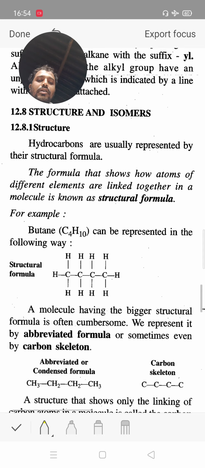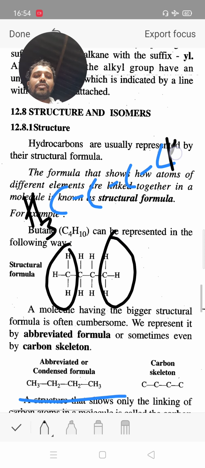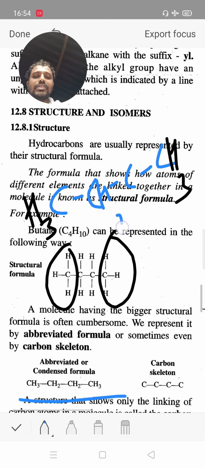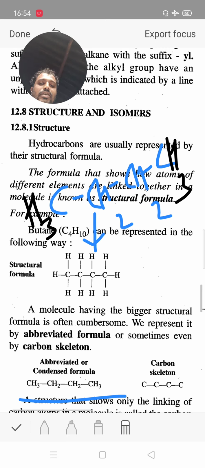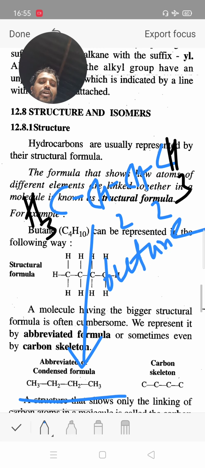So the condensed formula we also write in this way. There are a total of 4 carbons. In the condensed formula, the end carbon has 3 hydrogens, CH3, the middle carbons have 2 hydrogens, CH2, then CH2. This is known as the condensed formula. CH3, CH2, CH2, CH3 is the structure of butane.